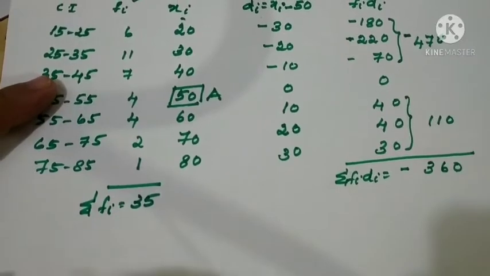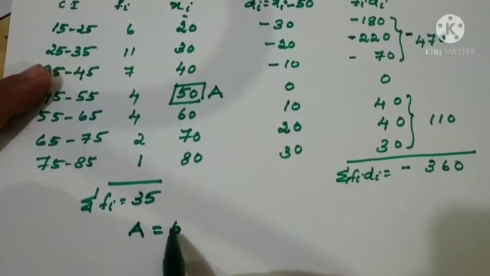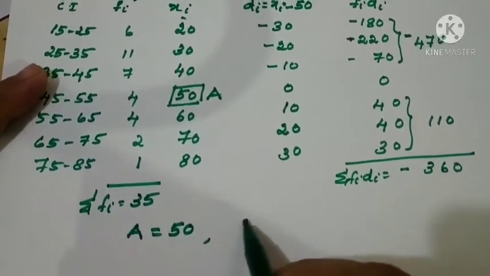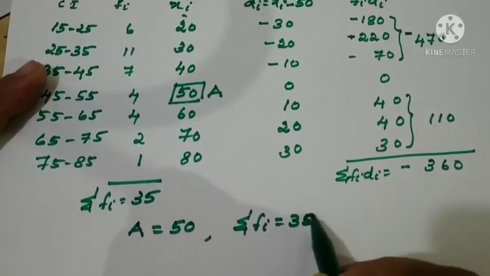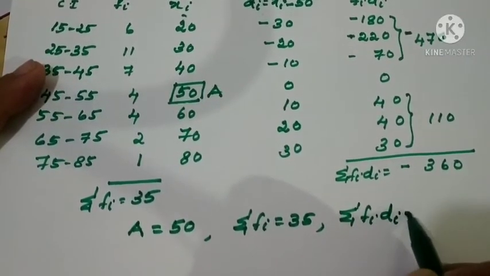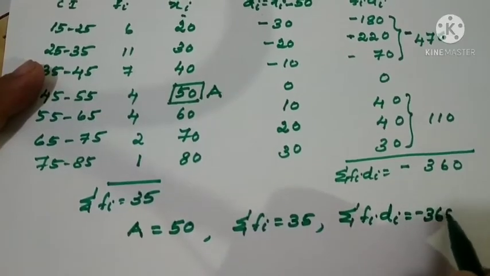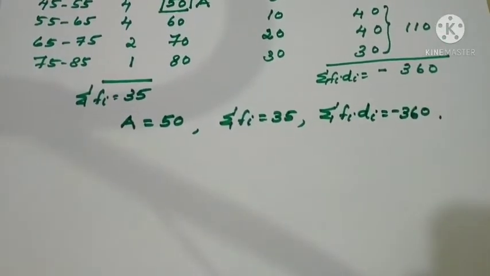After this, what is the step to be taken down? We have to write what we have assumed: assumed mean equal to 50. And what else have we calculated? Sigma fi equal to 35. Sigma fi di equal to minus 360. Now what is the next step? Write the formula.